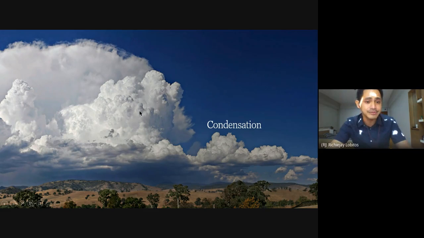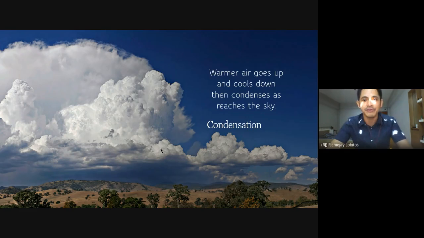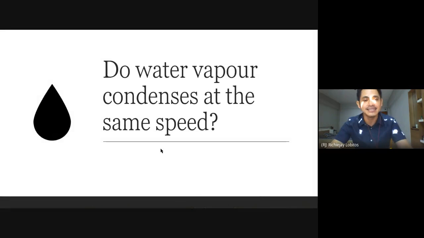So clouds are actually just water droplets coming together. So warmer air goes up during the day or even night time or any time of the day, and then cools down as it reaches the highest part of the sky, or the cooler part of the sky, then condenses.